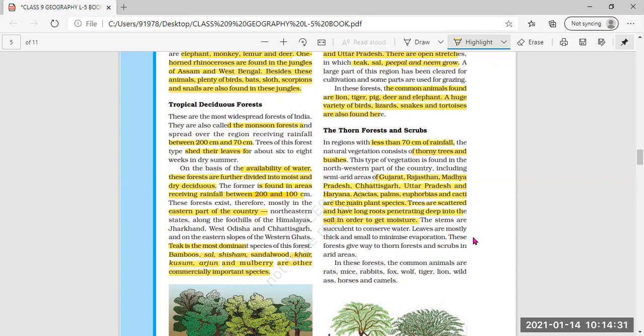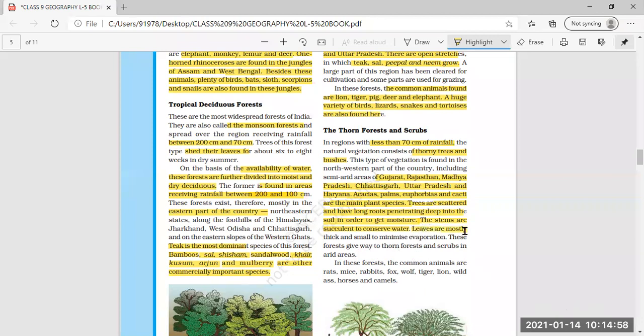The stems are succulent to conserve water. Stems are also succulent to conserve water, meaning they store the moisture absorbed by the long roots from deep inside the soil. And leaves are mostly thick and small to minimize evaporation.